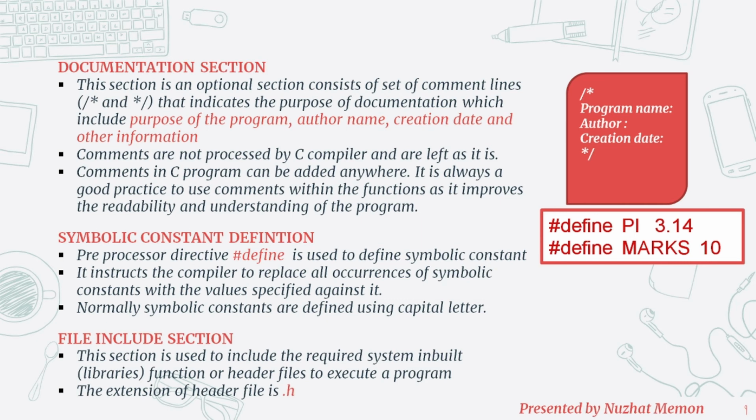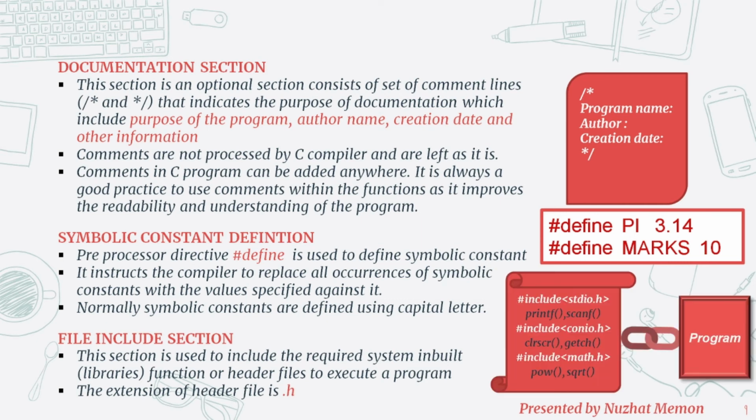Next section is the file include section. This section is used to include the header file in our program to execute a program. When I want to use predefined functions like printf, scanf, which are used to get input from the user, which we will see in our upcoming lecture, for such header file we will include stdio.h. And for predefined functions like clear screen or getch, we will include the conio.h header file. And when you want mathematical predefined functions like power, square root, we will include the math.h header file. Remember, the extension of a header file is .h.